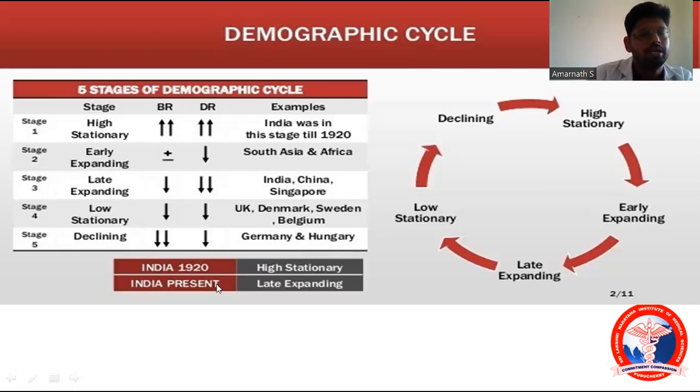Whenever you compare India in 1920, it is in the high stationary stage, and India at present is in the late expanding stage. So whenever they ask a question, India at present is in which demographic cycle stage? That is the late expanding stage. The late expanding stage is an important exam question. Okay.